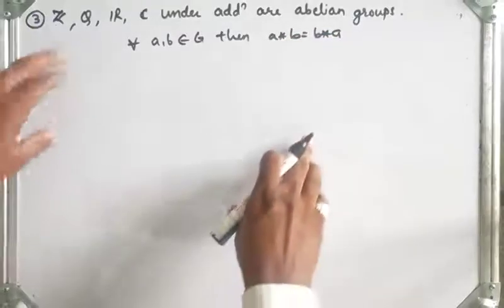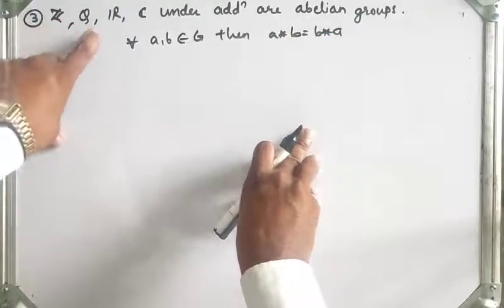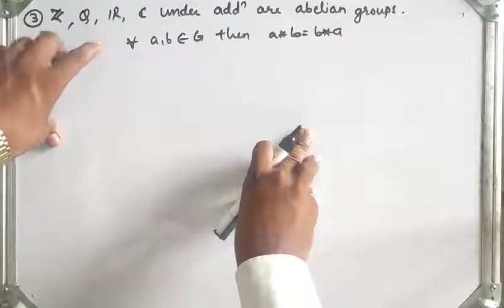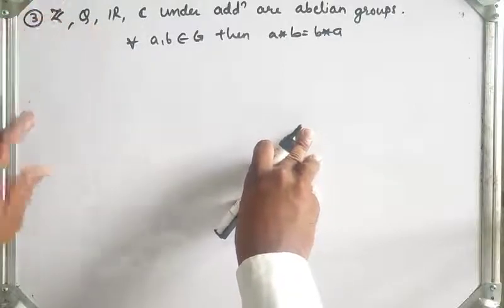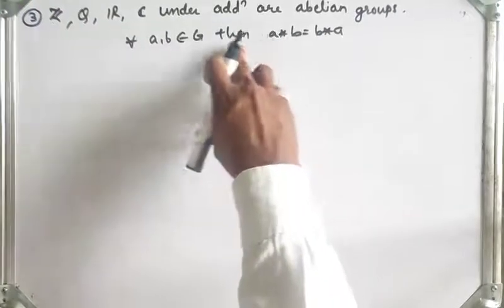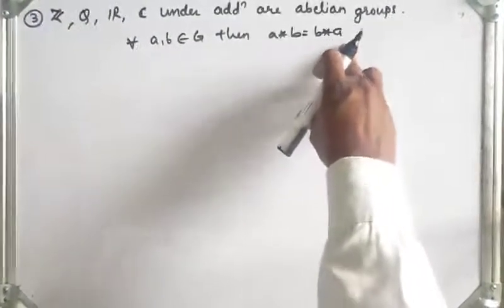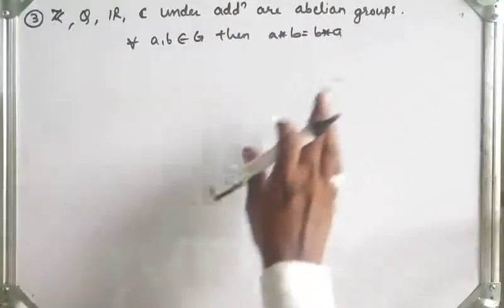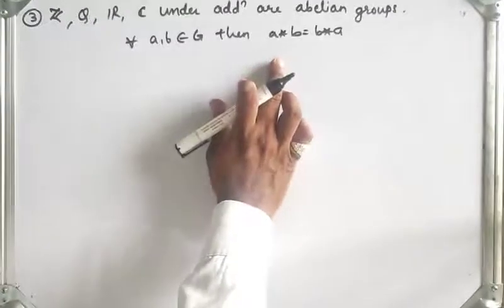So the first property is closure, the second is associativity, the third is existence of identity, and the fourth is existence of inverse. The last property: for all a, b belonging to G, if a star b is equal to b star a, then we say that G under the binary operation star is an abelian group. This is the last property.